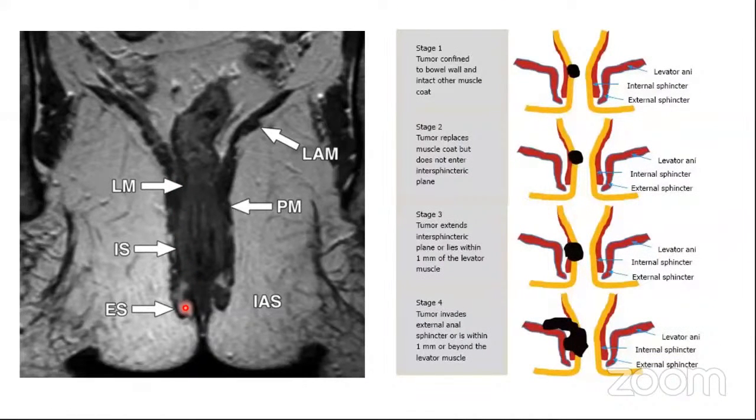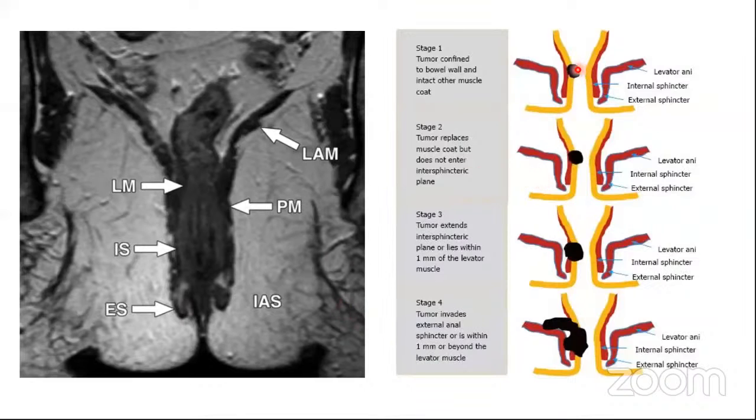Now, the lower rectal tumors have a very bad prognosis as compared to the upper and the middle rectal tumors. Now, this happens, one, because the pelvis is very narrow in the lower rectal region, so it becomes very difficult to get an R0 resection. Other than that, in the lower rectum, the lymphatic drainage is more so lateral, so it tends to involve the iliac group of lymph nodes also. And other than that, the lower rectum drains into the systemic circulation, so there are more chances of systemic mets also. So on the MR, they have given a separate staging for the lower rectal tumors.